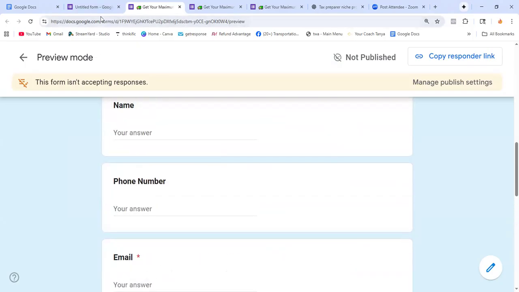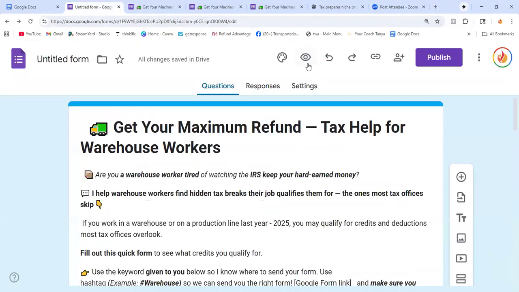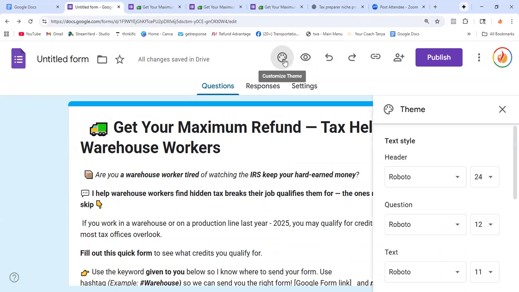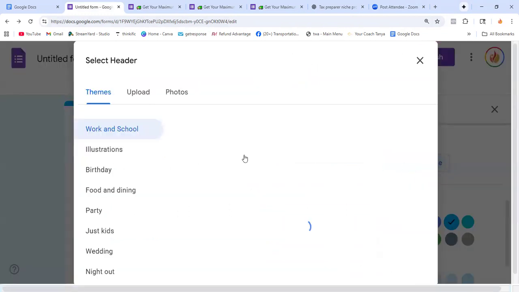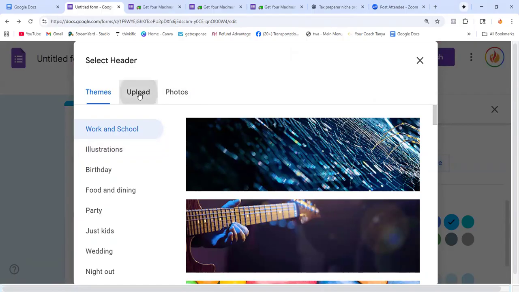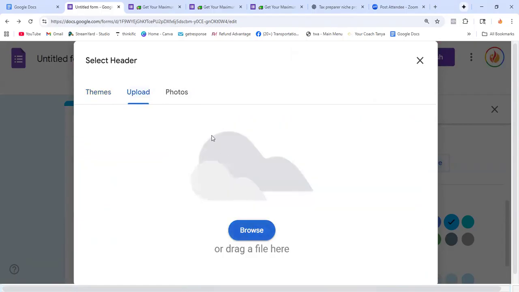So let's add that image. Click on this and scroll down, choose image, and there you go, upload from your computer.